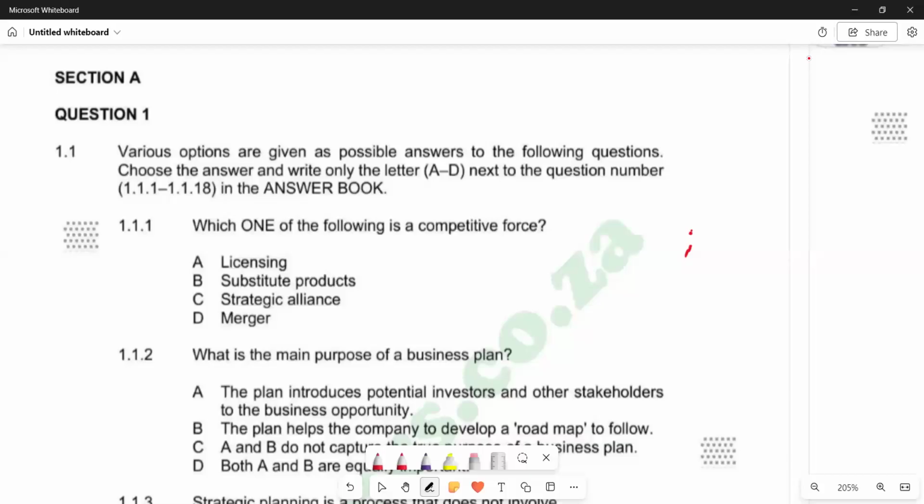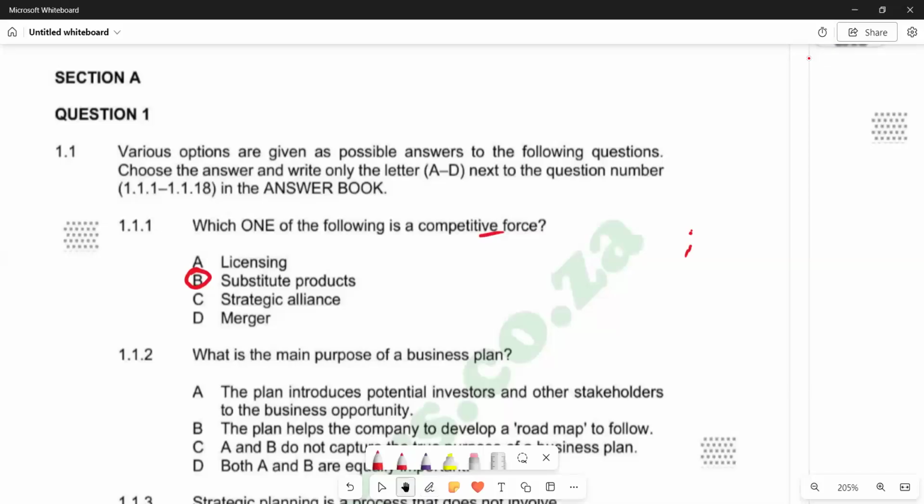It reads, which one of the following is a competitive force? We have A, licensing, B, substitute products, C, strategic alliance, D, major. According to the responses, the answer is substitute products. The explanation of competitive force is according to Porter 2008: the state of competition in a particular industry depends on five basic forces.